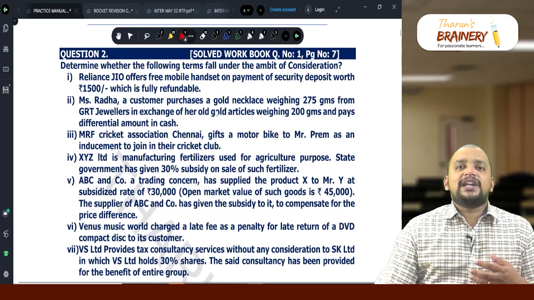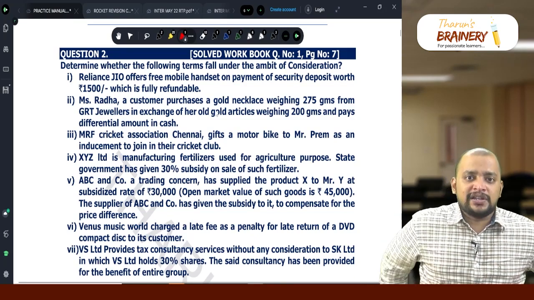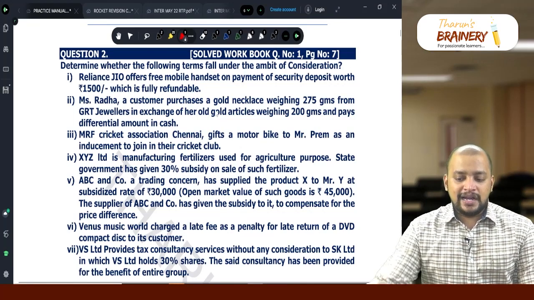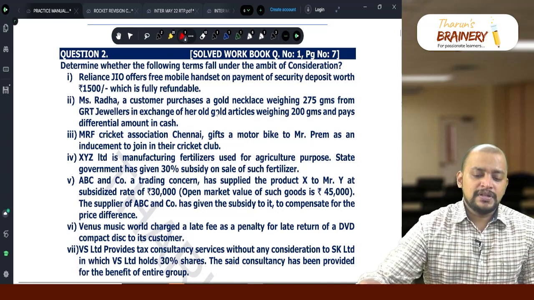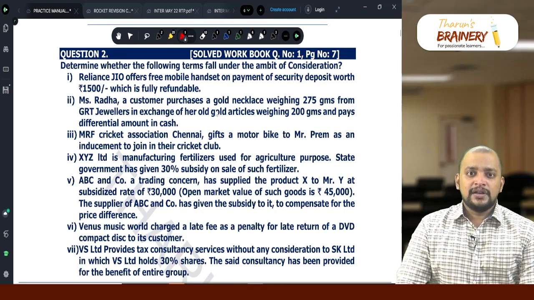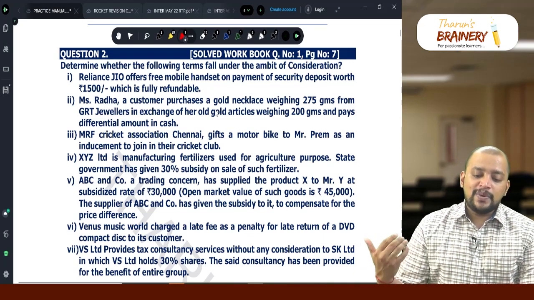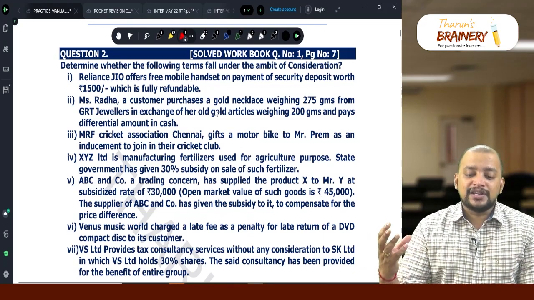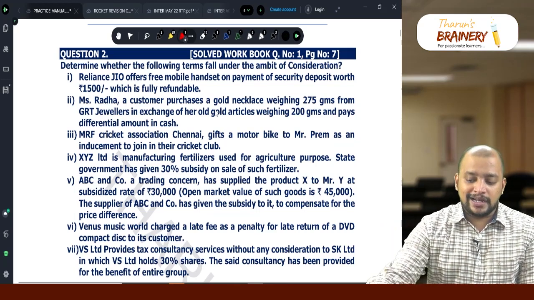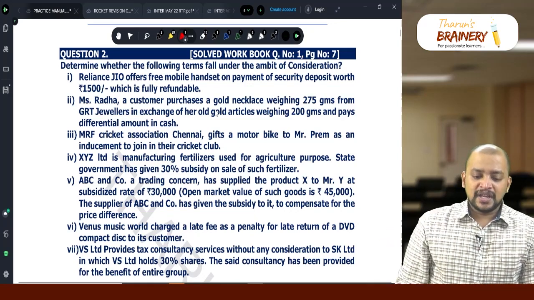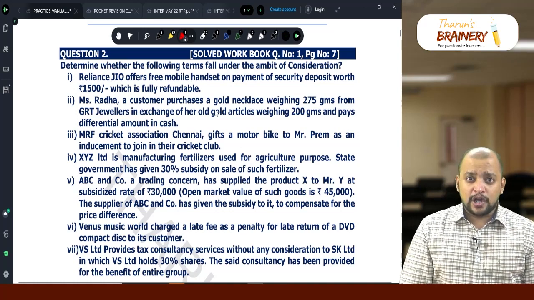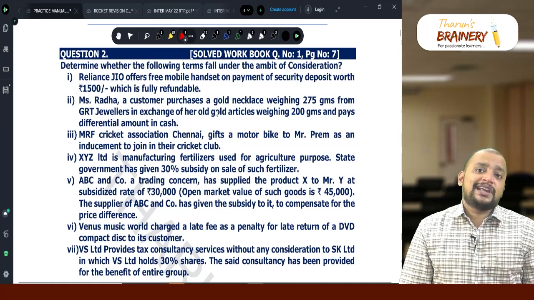So now from the GRT Jewelers perspective, there are two considerations. Monetary consideration is the amount that is received in cash, and thereafter, so we have some amount, what is that? Monetary consideration will be cash. Non-monetary consideration will be what? 200 grams of gold that is received will be non-monetary consideration. Okay. So will it become supply? Yes, of course it will become supply. Why? Because consideration need not be monetary, it can be non-monetary.